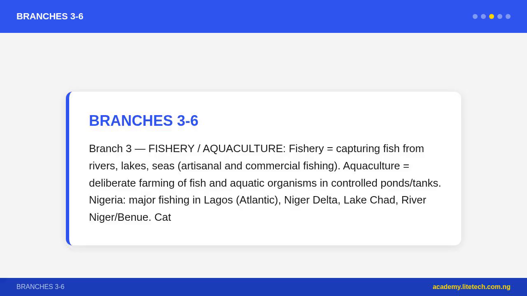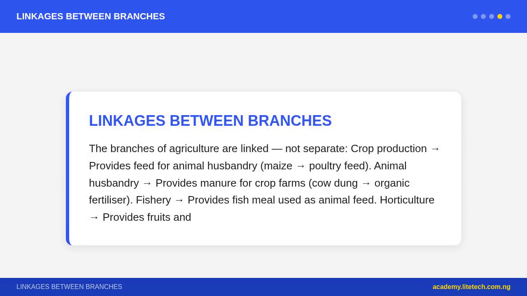Branch 5, Forestry. Definition: management, conservation, and use of forest and forest resources. Nigeria's forest belt is in southern Nigeria, the tropical rainforest zone. Products: timber, iroko, mahogany, teak, fuelwood, bamboo, rattan, non-timber forest products. Environmental role: forests prevent erosion, regulate climate, protect watersheds. Deforestation is a major problem, forests are being lost to farming and urbanization.